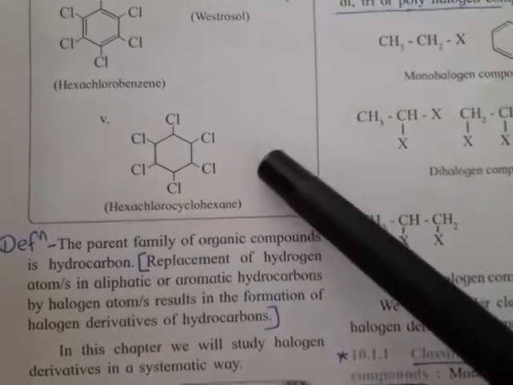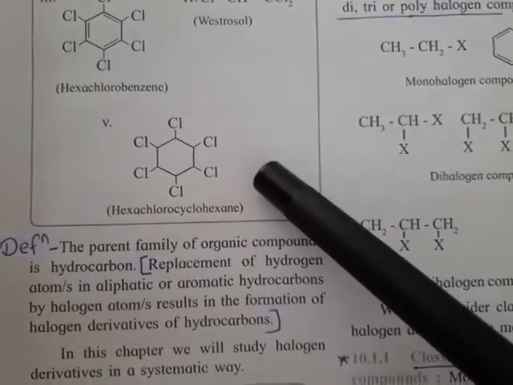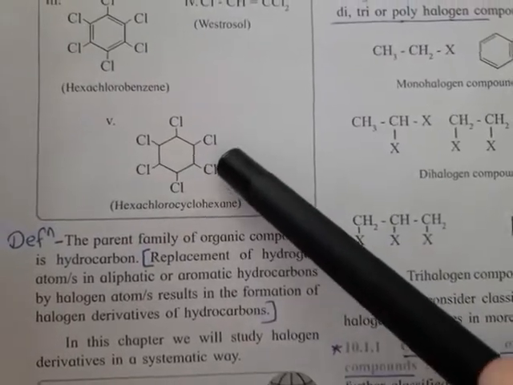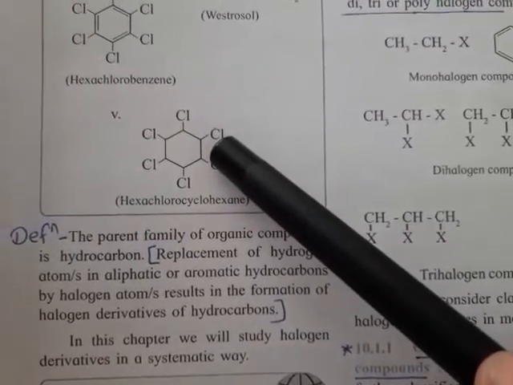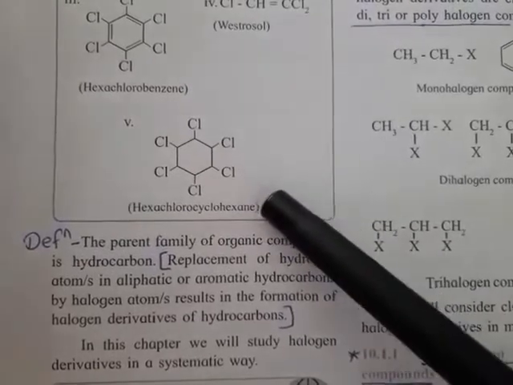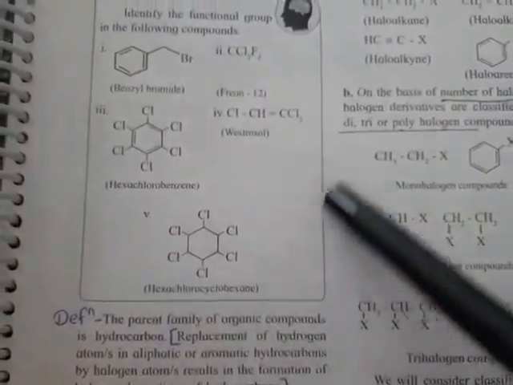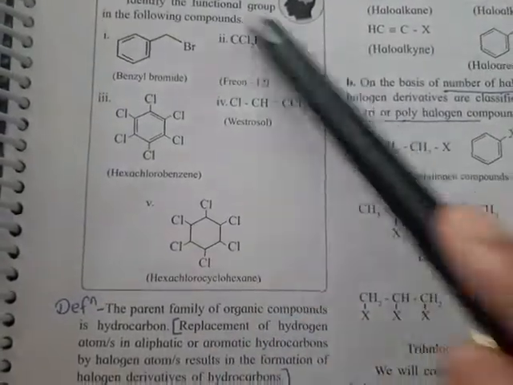Here still 6 hydrogen atoms are there, one on each carbon. If you see the valency of carbon, only 3 bonds are formed by carbon here, which means the 4th bond is obviously with a hydrogen atom. So these are all halogen derivatives of hydrocarbons.